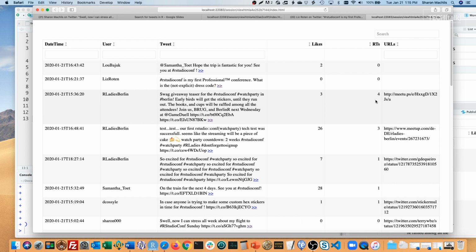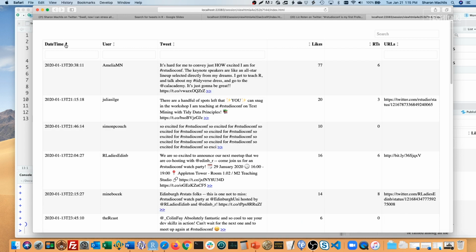One thing to remember, if you're following a conference hashtag during a conference, you want to pull enough tweets to get the whole conference. So check the earliest date in your tweet data frame, which you can do by clicking on date time. See, I've got January 13th here. If that date is after the conference started, request more tweets.